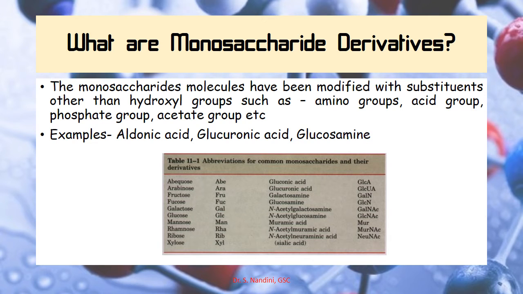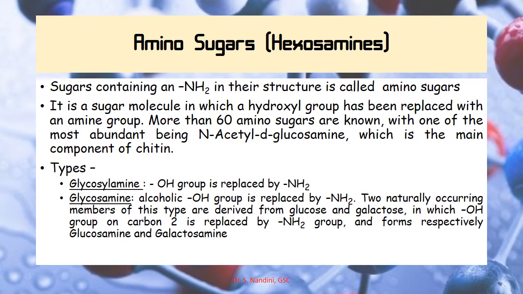Also I have shown you a table which gives a list of common monosaccharides and their derivatives. For example, fructose can be modified to give galactosamine. Then galactose can be modified, and the derived compound is N-acetyl galactosamine. Glucose can be modified to give N-acetyl glucosamine. Similarly, ribose can be modified to give N-acetyl neuraminic acid. So these are some of the most common monosaccharide derivatives.